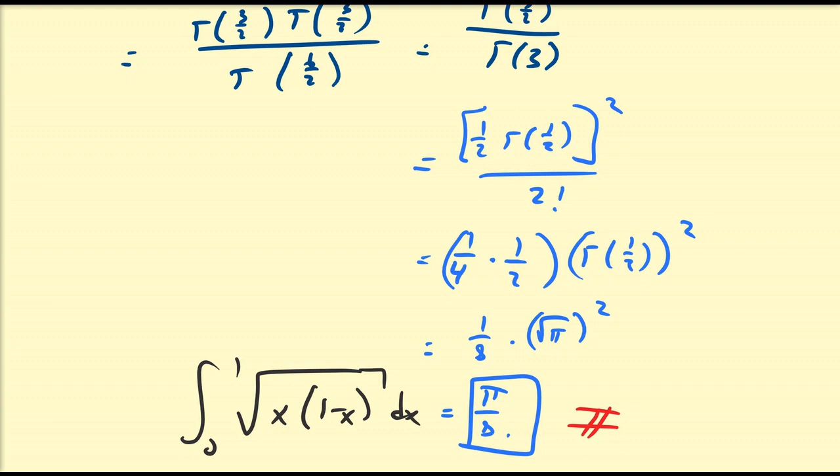So that's just a basic introduction to the beta function and its connection to the gamma function, and the very important identity that relates the two. In particular, beta of x, y equals gamma x, gamma y over gamma x plus y.